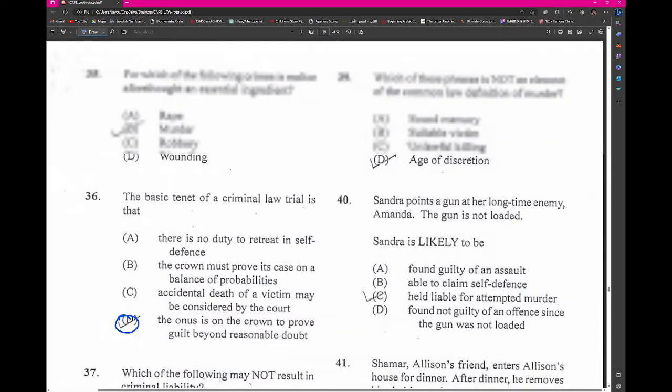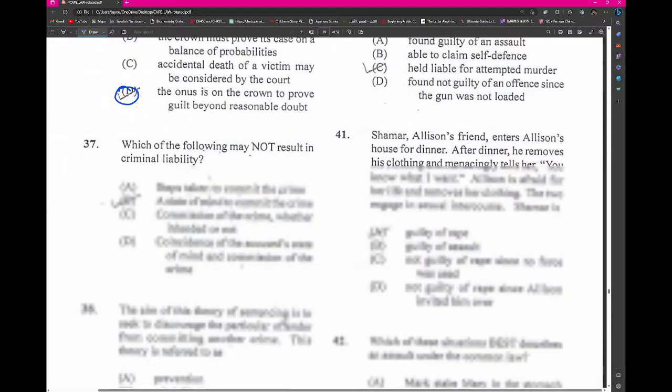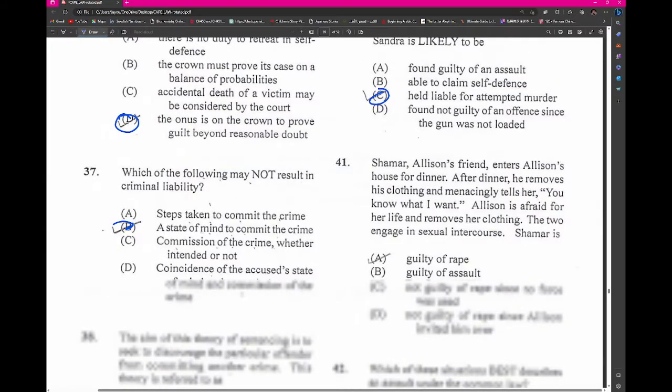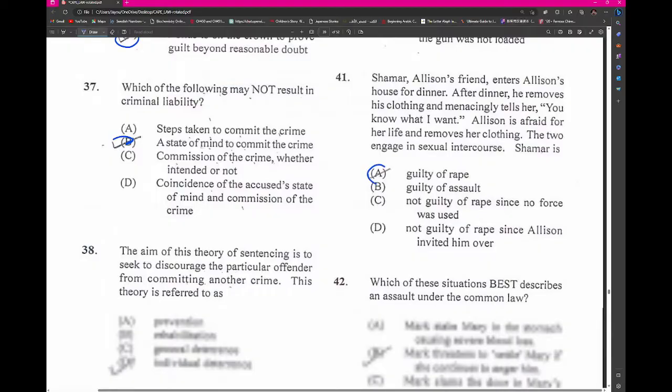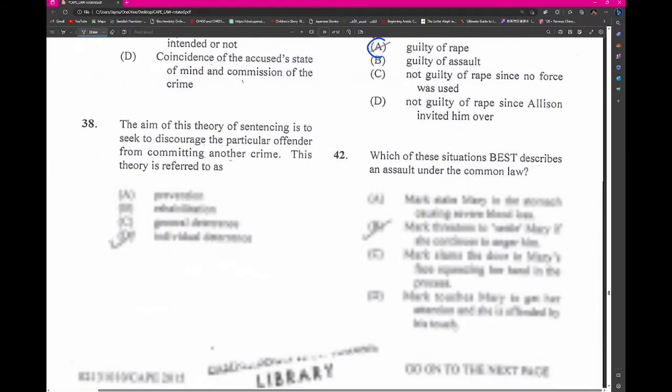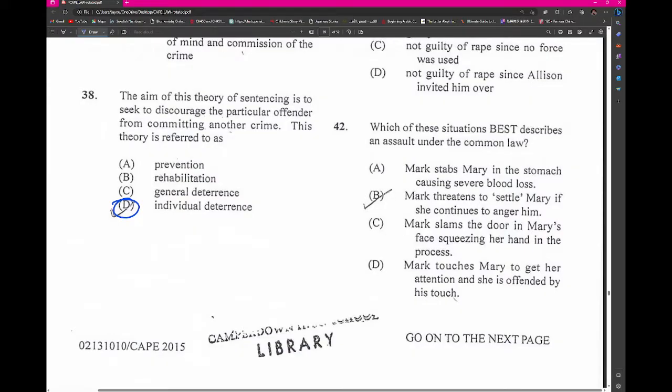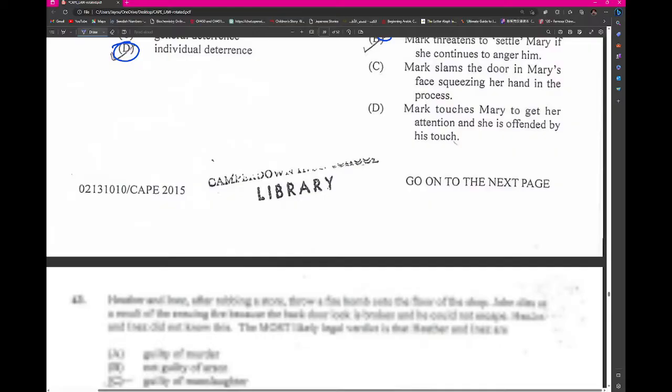Let's have a look at this. Which of these phrases is not an element of the common law definition of murder? Age of discretion. Okay, so we're looking at this would be attempted murder. This question is always guilty. Which of the following situations best describes an assault under the common law? Mark threatens to settle her. Right? So let's look at this.